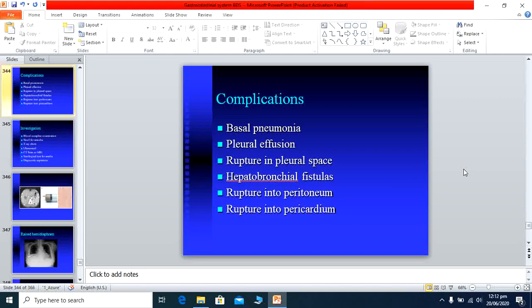Sometimes the rupture occurs into the peritoneum, and the patient develops an acute abdomen and severe peritonitis. This is also an important complication. Sometimes a fistula ruptures into the pericardium, and the patient develops pericarditis. This is a very important complication, because pericarditis can cause sudden cardiac arrest or other cardiac complications, and this leads to the sudden death of the patient. So these are all very important complications of the hepatic abscess.